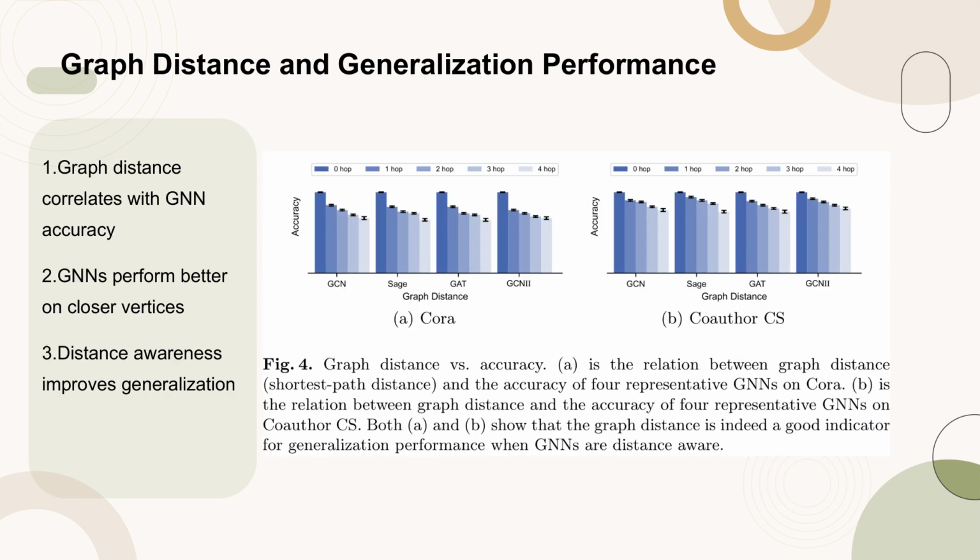Figure 4 illustrates the relationship between graph distance and the accuracy of graph neural networks, GNNs, on 2 datasets, Cora and coauthor CS. In both A and B, it is observed that the accuracy of GNNs tends to be higher for vertices that are closer to the training set, as indicated by the graph distance. This finding supports the notion that GNNs that are aware of distance, i.e., distance-aware GNNs, exhibit better generalization performance. The results validate that graph distance serves as a reliable indicator of how well GNNs can generalize to unseen data, particularly when the training set is structurally similar to the test set.